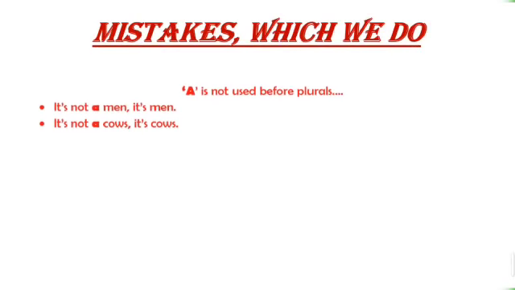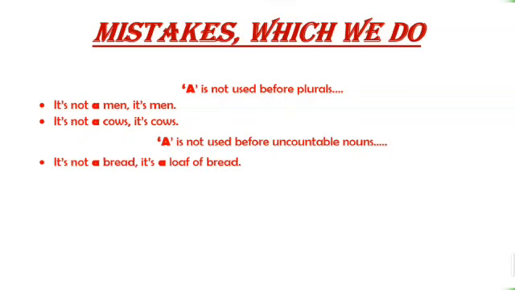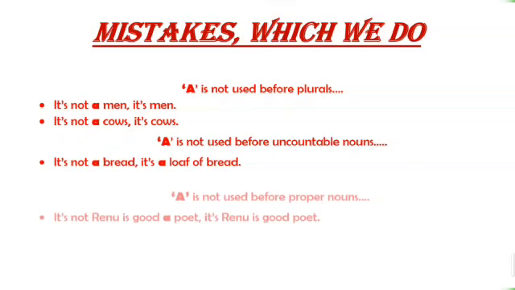Now, the mistakes which we make. A is not used before plurals. So by this we get to know it's not a man, it's men. It's not a cow, it's cows. A is not used before uncountable nouns. It is not a bread, it's a loaf of bread.